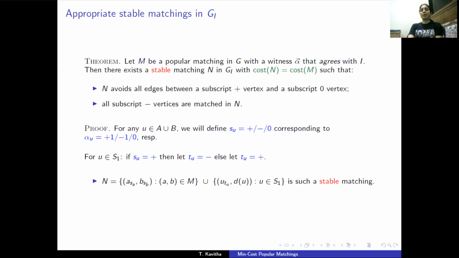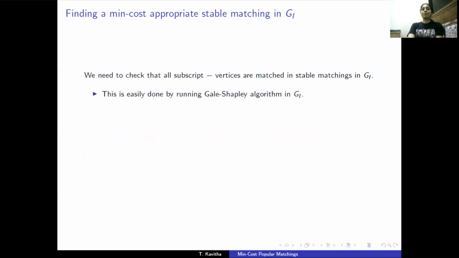Why is this a stable matching? So we use the fact that alpha is a witness of M's popularity. So it is dual feasible. It satisfies all those edge covering constraints to show that N has indeed no blocking edge, that it is a stable matching in G_I. So we showed a sort of equivalence between stable matchings in G_I that avoid certain edges and popular matchings in G that have certain witnesses. So the last task is to find a min-cost such stable matching in G_I.